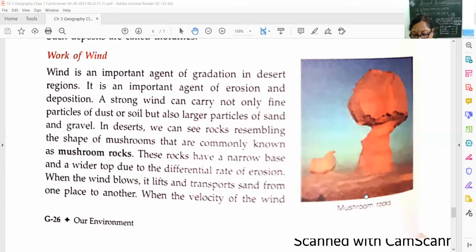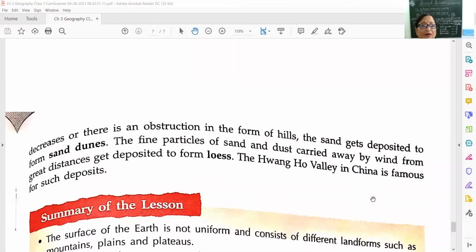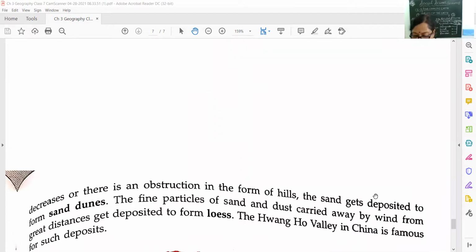Okay, children. Now, another formation is there due to the work of the wind. That is the last one. The fine particles of sand and dust carried away by wind from great distances get deposited to form loess. Okay.